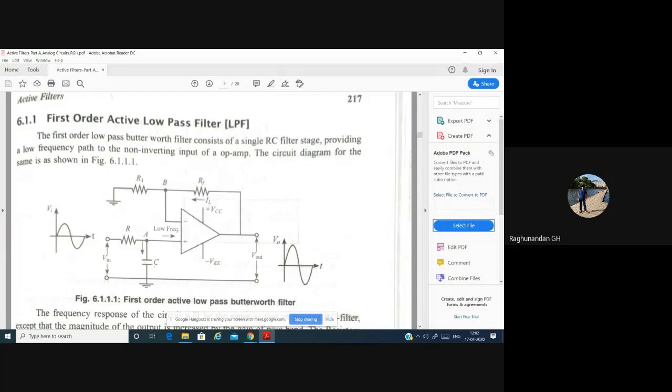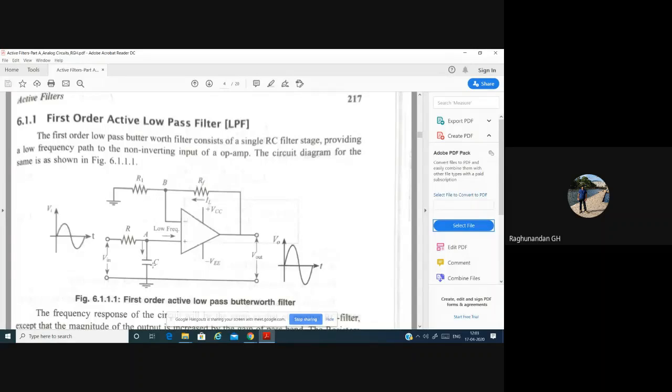So when the reactance of the capacitor increases, for the low frequency signal the capacitor path will offer high resistance compared to this path. So the signal will go here, and finally we will get the output across this. So this low pass filter is going to pass the lower frequency signal, and it is going to bypass the high frequency signal through this capacitor.